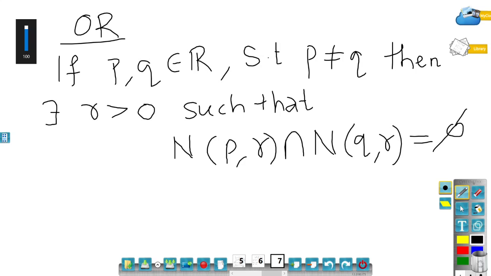Well, to prove this theorem, I need to recall some prerequisites, that is nothing but the neighborhood. So let's recall what is the meaning of N(P,R).